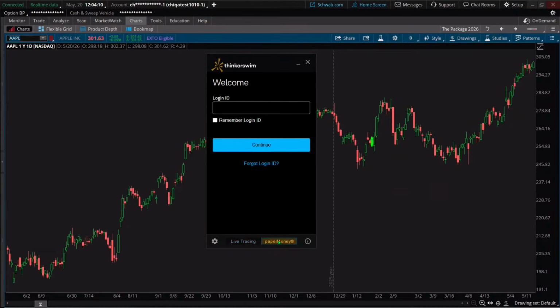But again, to practice, go to this Paper Money site. It makes it really helpful for you. One thing that's nice on the Paper Money side is that it put some markings on there for you. Can you see how this little splash, instead of being blue, is kind of brownish and goldenish? It's kind of a brownish and yellowish color scheme on it. And everywhere you go, it says paper trading. This is not a real account. Paper trading just reminds you all over the place, which is really helpful.